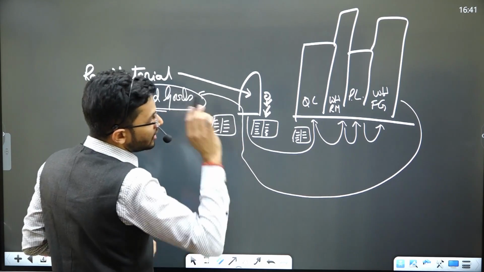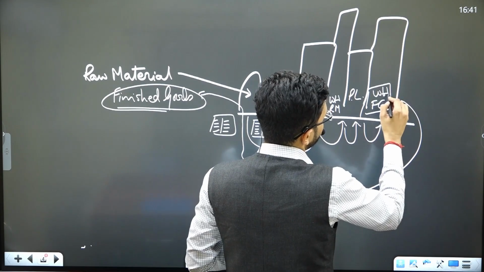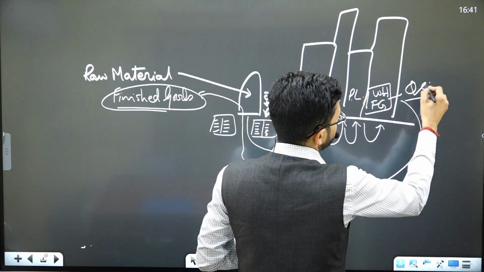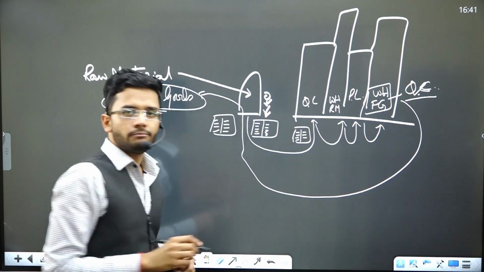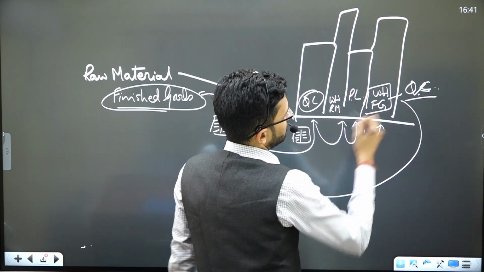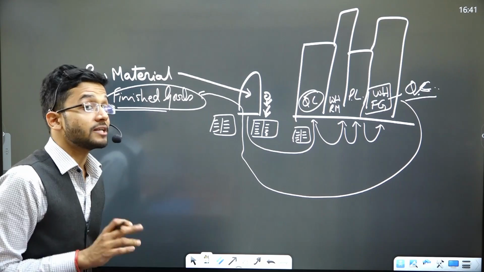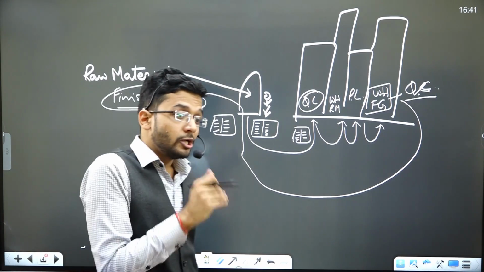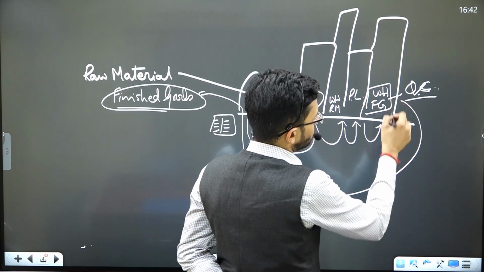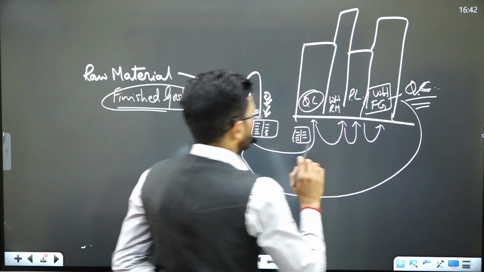In case of finished goods, we'll actually study whether the finished goods which have been received in the warehouse have been quality checked or not. QC has been done on them properly or not. So we'll be studying from the QC department whether the finished goods have been quality control checked or not. All of them should be quality control checked so that inferior quality goods are not sent to the customers. Okay, so that control testing should happen, that yes, controls are strong, that quality control happens for all the goods which are in the warehouse.